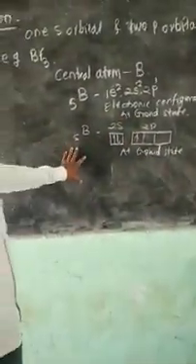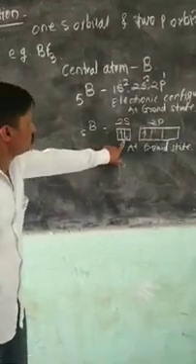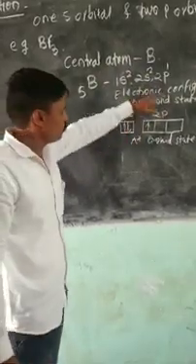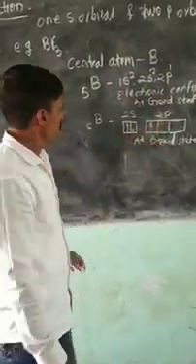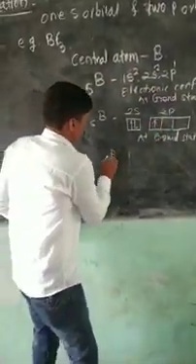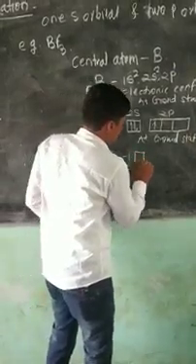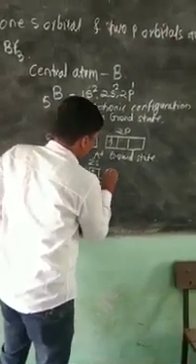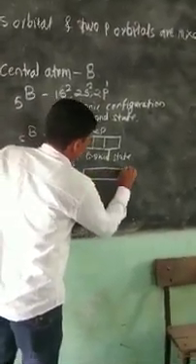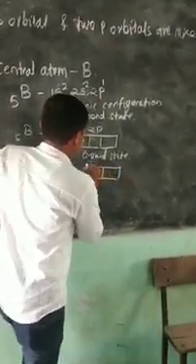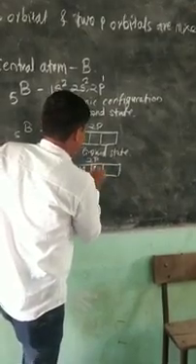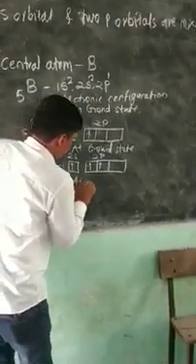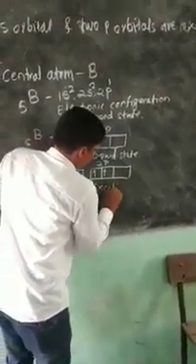If you supply energy to the boron atom, one 2s electron is shifted from 2s to the 2p orbital in the excited state. I write the excited state of boron. This is 2p. This happens at the excited state.